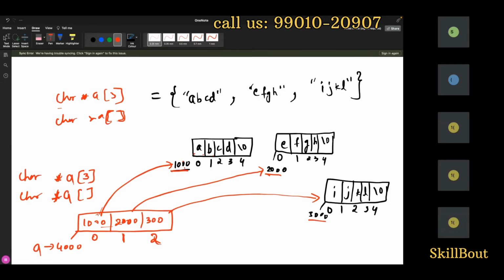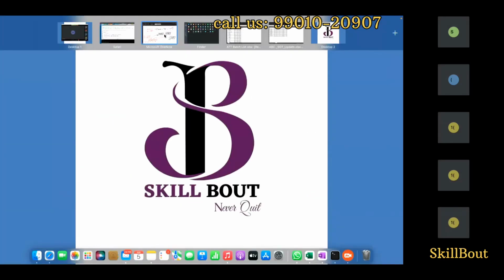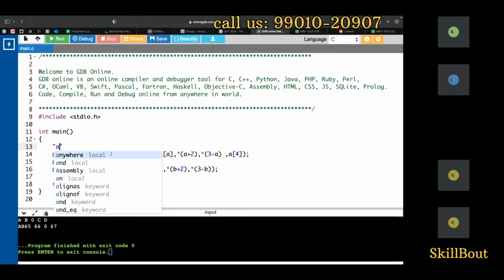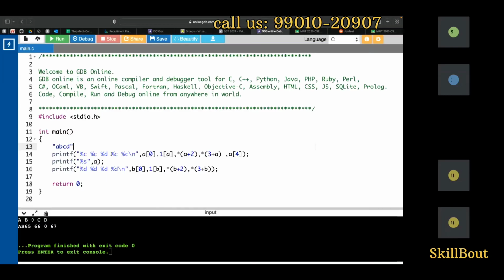Now how to do this program? Take care. This is how the dimension works, guys. So normally when you do the program, for example, I'll go here and write ABCD, comma, EFGH, comma, IJKL. This should be packed in a flower bracket. Multiple data should be packed.